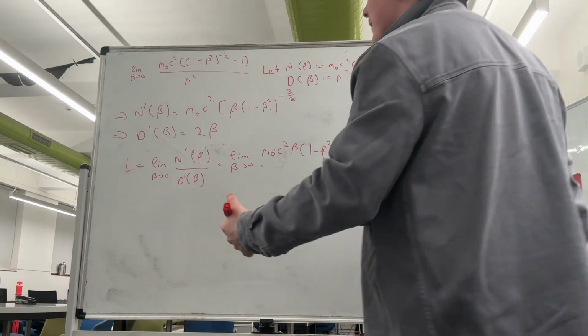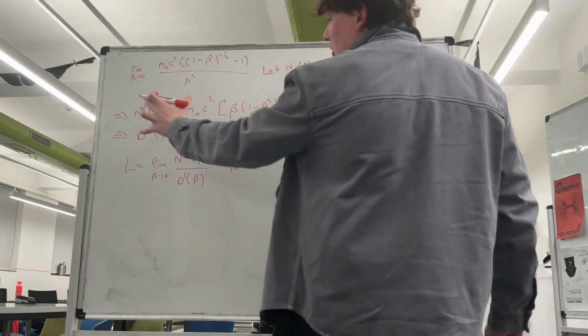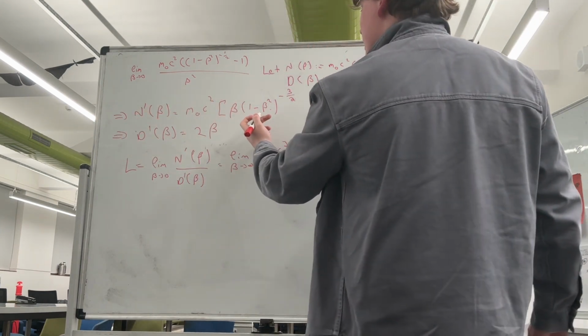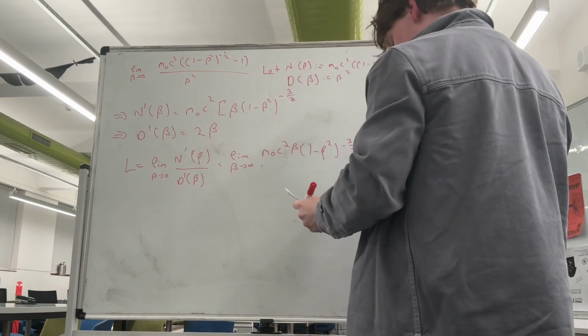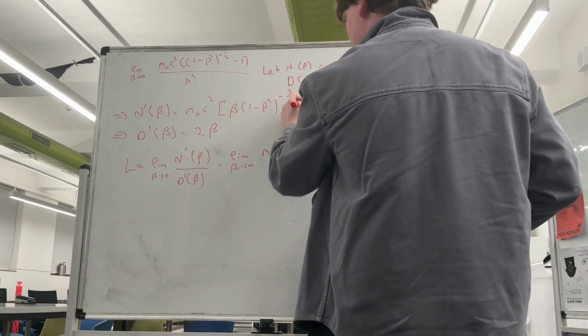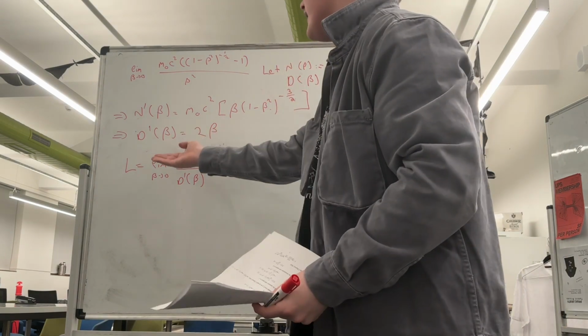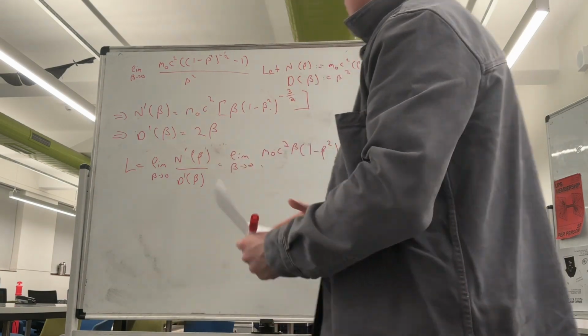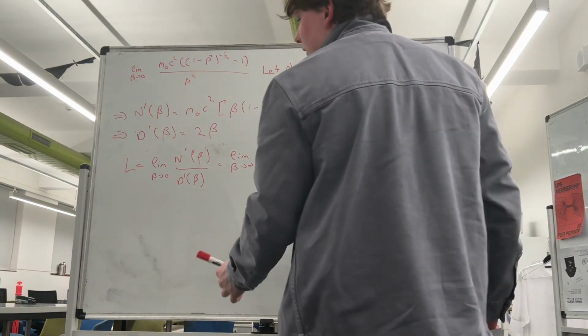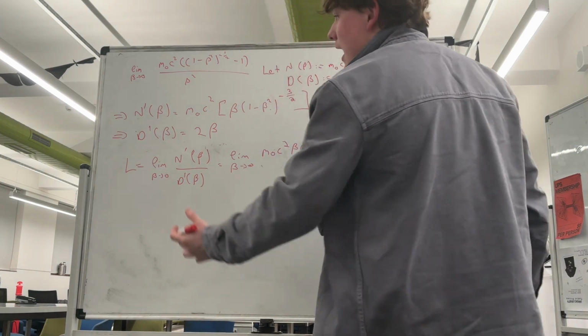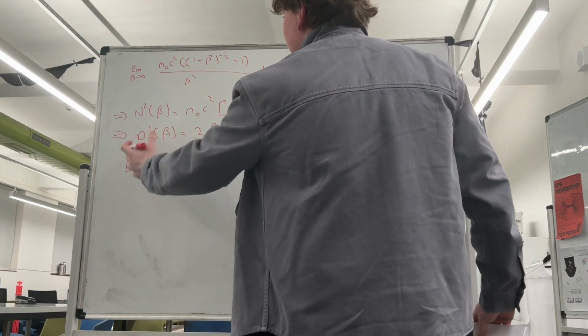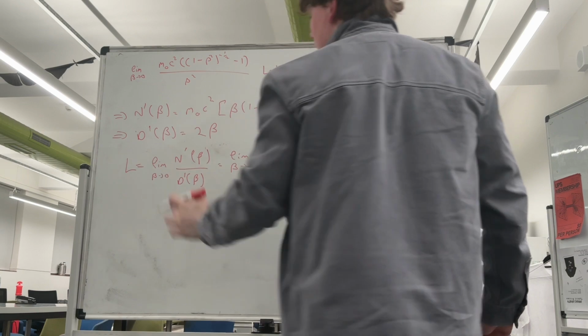Once we differentiate these two functions, we get this here as a result. And differentiating D of beta, we get 2 beta. According to L'Hopital's theorem, this is equal to L, which is our original limit here.